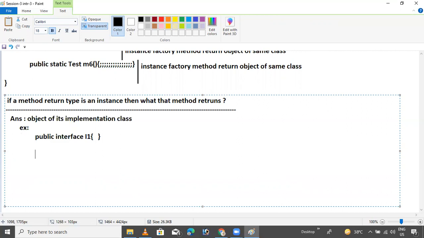Then a public class that implements the I1 interface. This is the implementation class. This is called the implementation class.